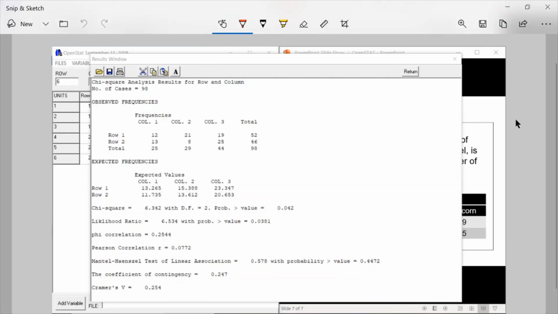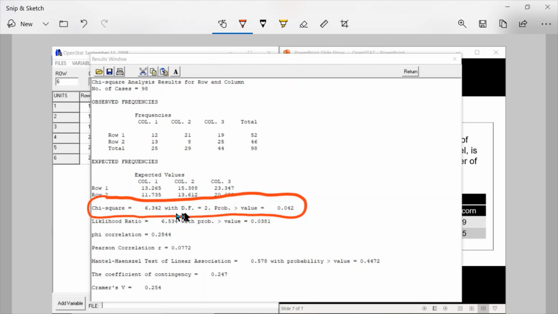And to test the hypothesis, look for the chi-square. Here the chi-square value is 6.342. The p-value for the chi-square statistic is 0.042. Therefore, you can reject the null hypothesis at alpha equal to 10%.